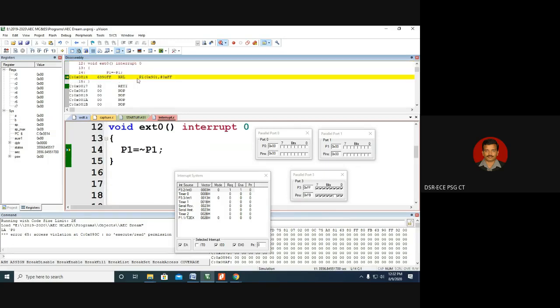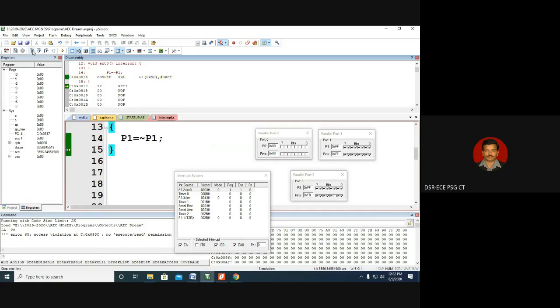Let's come to 814. There it is toggling port 1, complementing port 1 using XRL. So already port 1 is logic 0 here. It will become 1. You see, it has become 1. After that you are returning from the interrupt. So where to go back? It has to go back to, we do not know because we are in the ISR. So look at the stack.